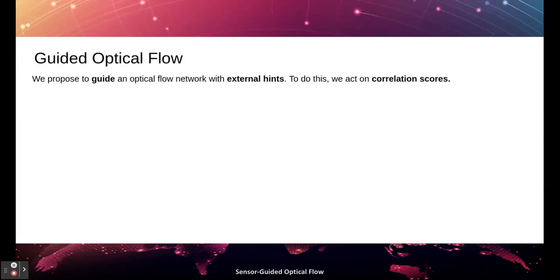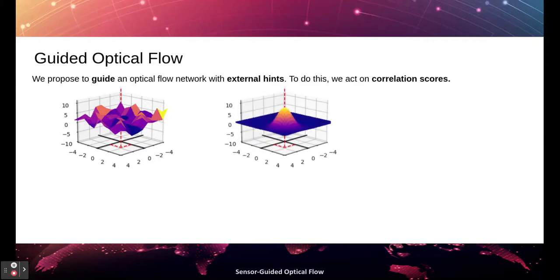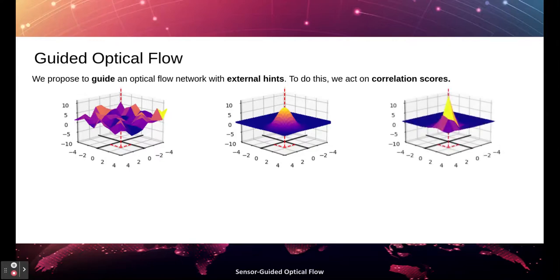Our framework assumes the availability of flow hints obtained from external sources. Given the correlation scores computed between pixels by most deep networks, we use the flow values suggested by the hints to build a modulating function centered on them and to pick the correlation scores corresponding to such hinted flows.